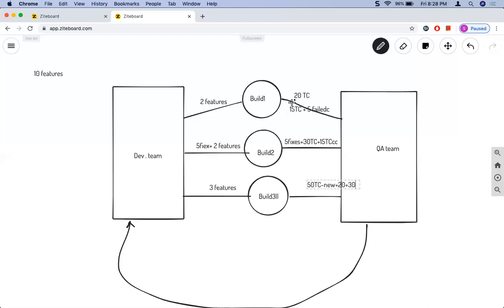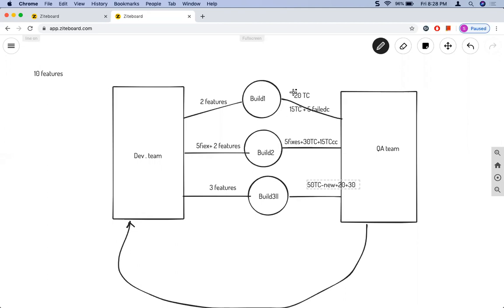So whenever you executed some test cases in build 1, that is repeated in build 2, and in build 3, if you observe, all the test cases which are fine and which are not working are also executed on build 3 again. So in multiple builds, if you observe, the complexity will be more. The more number of test cases will be executed manually. So this becomes again a tedious job.